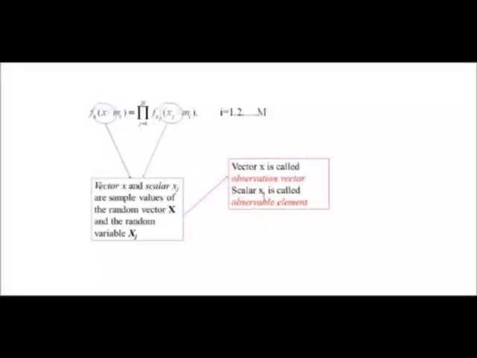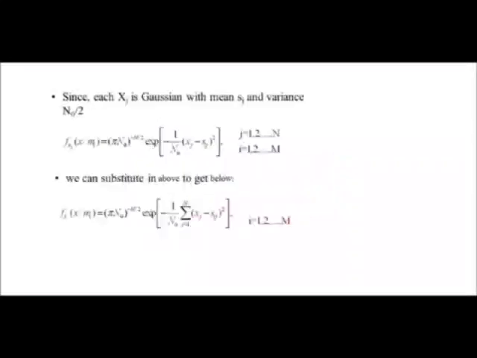Now the vector x and the sample value of the random variable xj are called the observation vector and observable element. Since each xj is a Gaussian with a mean sij and variance N naught divided by 2, we can write the conditional probability as shown.